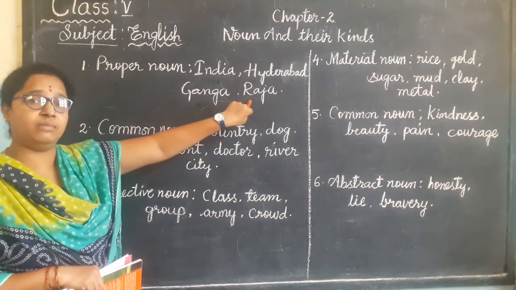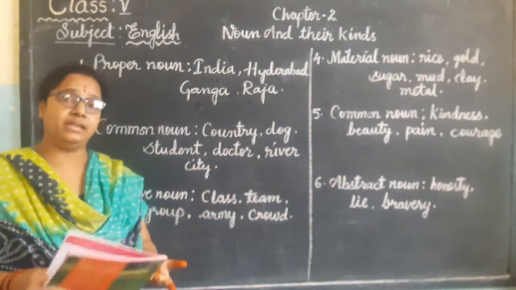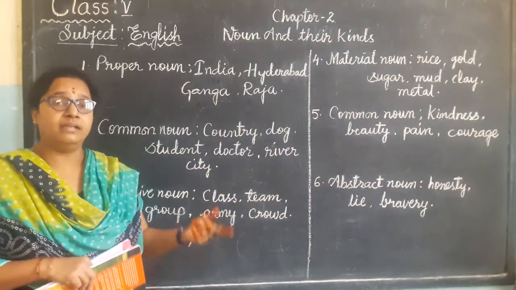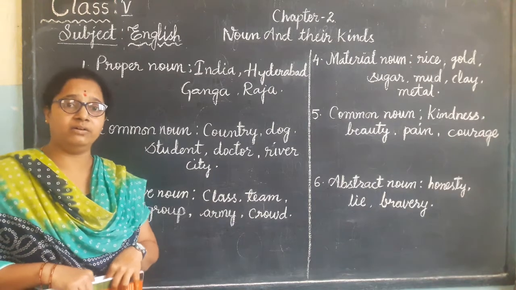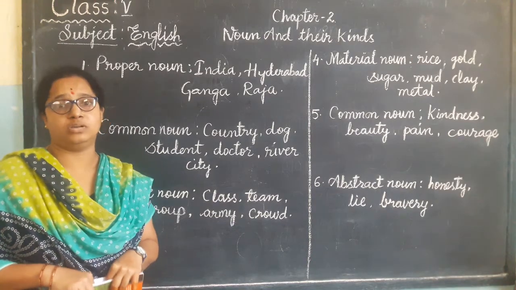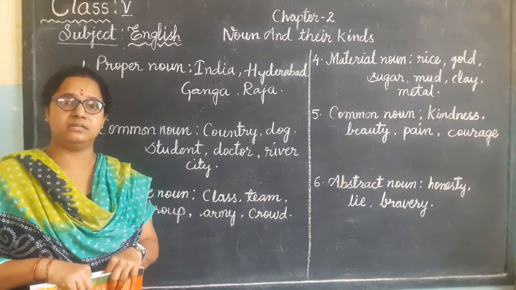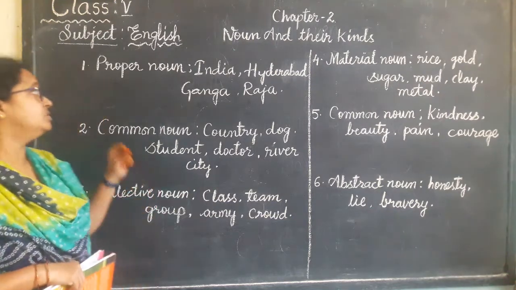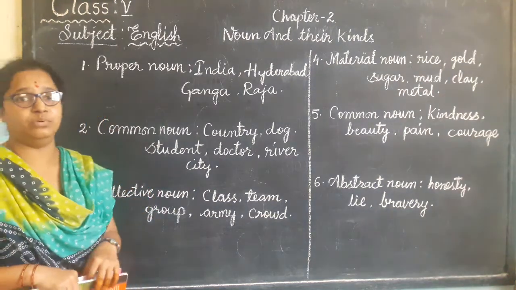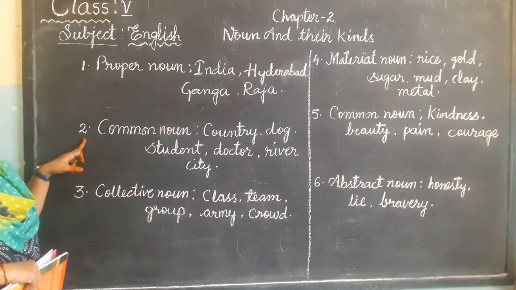Raja, Raja is the name of a boy. We can take many examples, children, okay. Rani, Rani is the name of a girl. Pencil box, pencil box also has a particular name, right, children? So it comes under proper noun, okay. Now we will come to the second one.